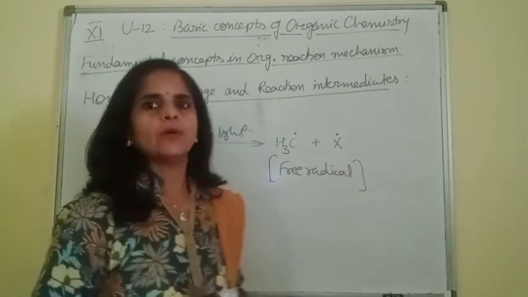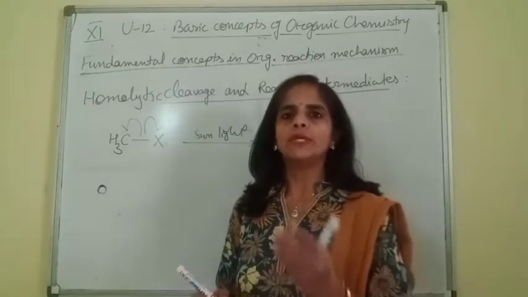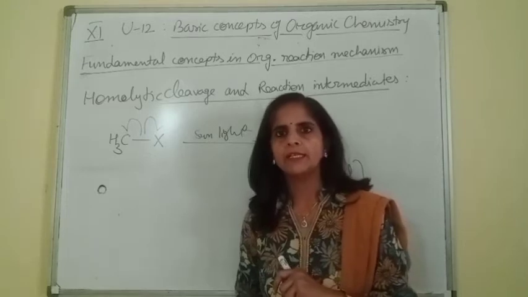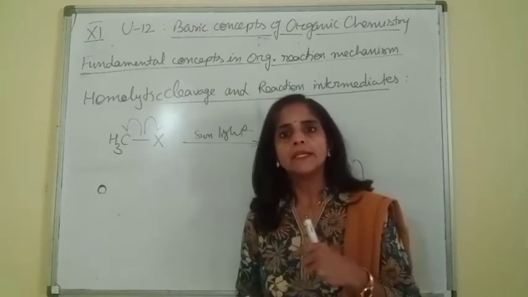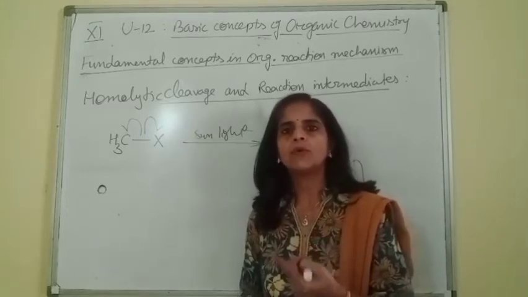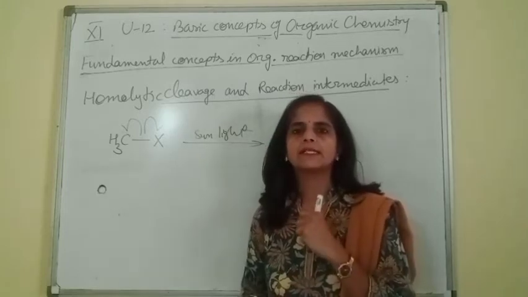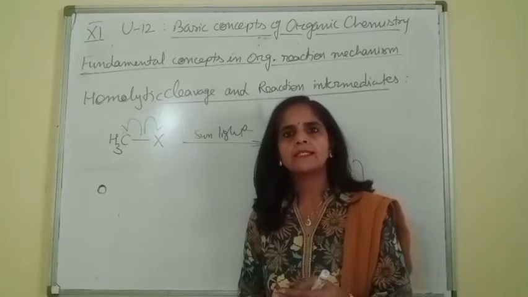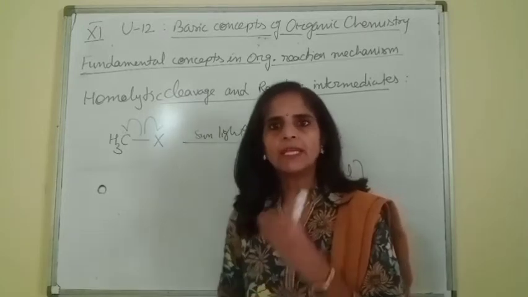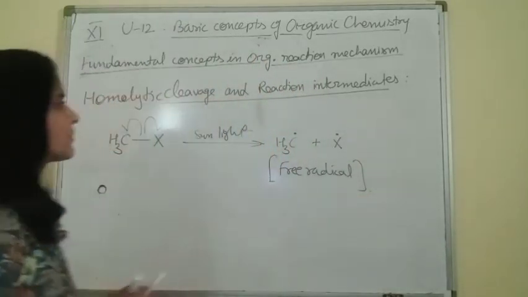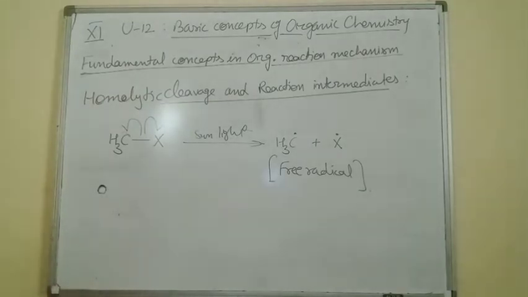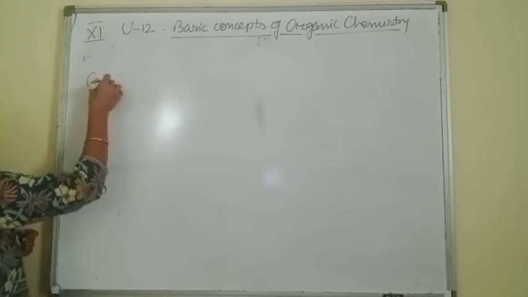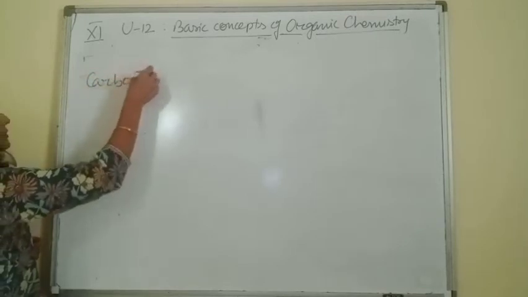So children, till now we talked about bond cleavage, that is, how breaking of a covalent bond takes place in organic reactions. Now we discuss all these reaction intermediates in detail: nucleophiles, electrophiles, carbocation, carbanion, free radical. First reaction intermediate is carbocation.